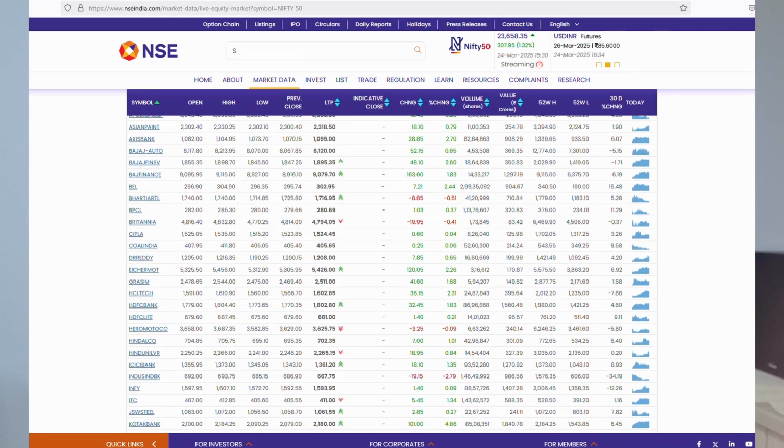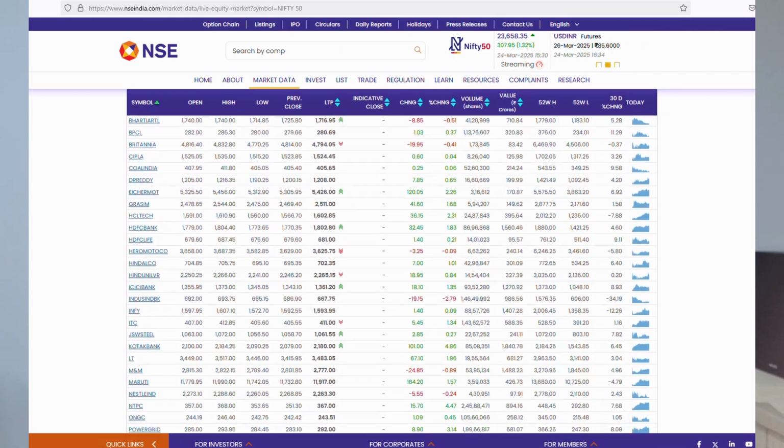Now in the stock market, the most famous index which you have heard of is Nifty 50. So what is Nifty 50? Nifty 50 is the 50 largest companies in India, and they made an index of it called Nifty 50. The next 50 companies below these large 50 companies also have an index called Nifty Next 50.